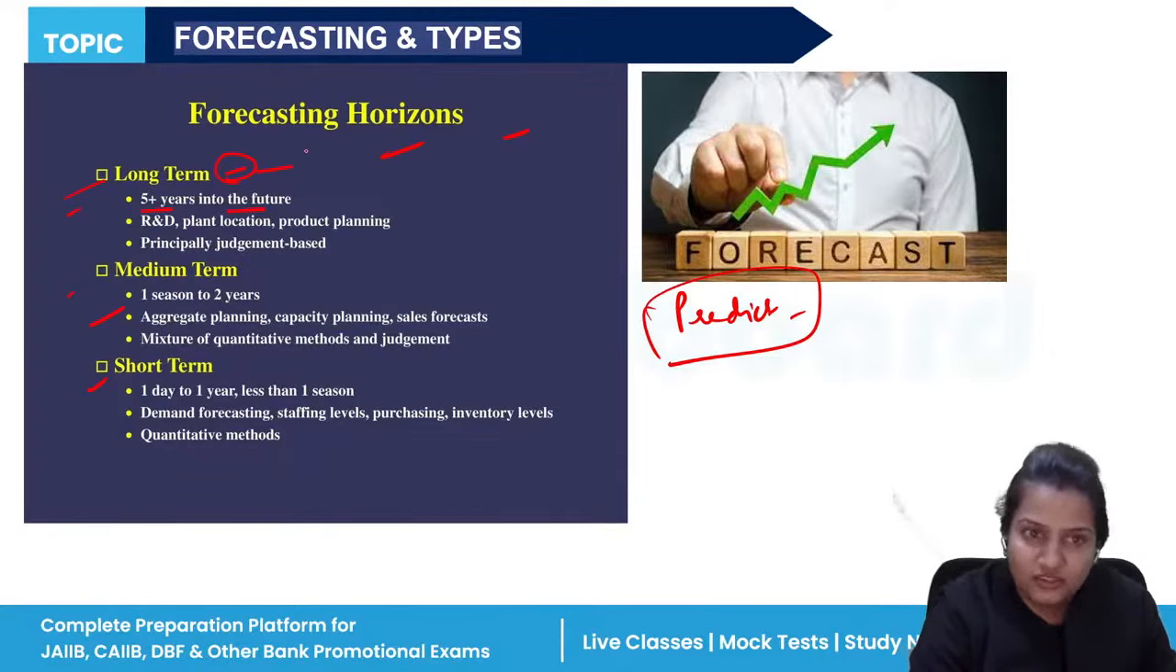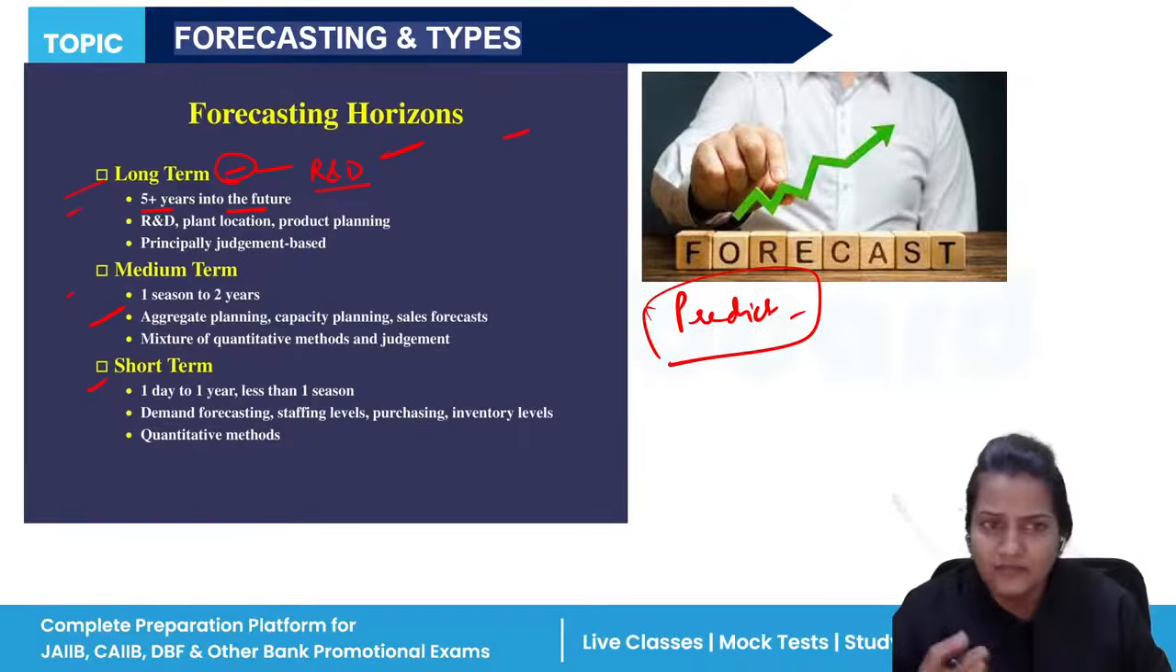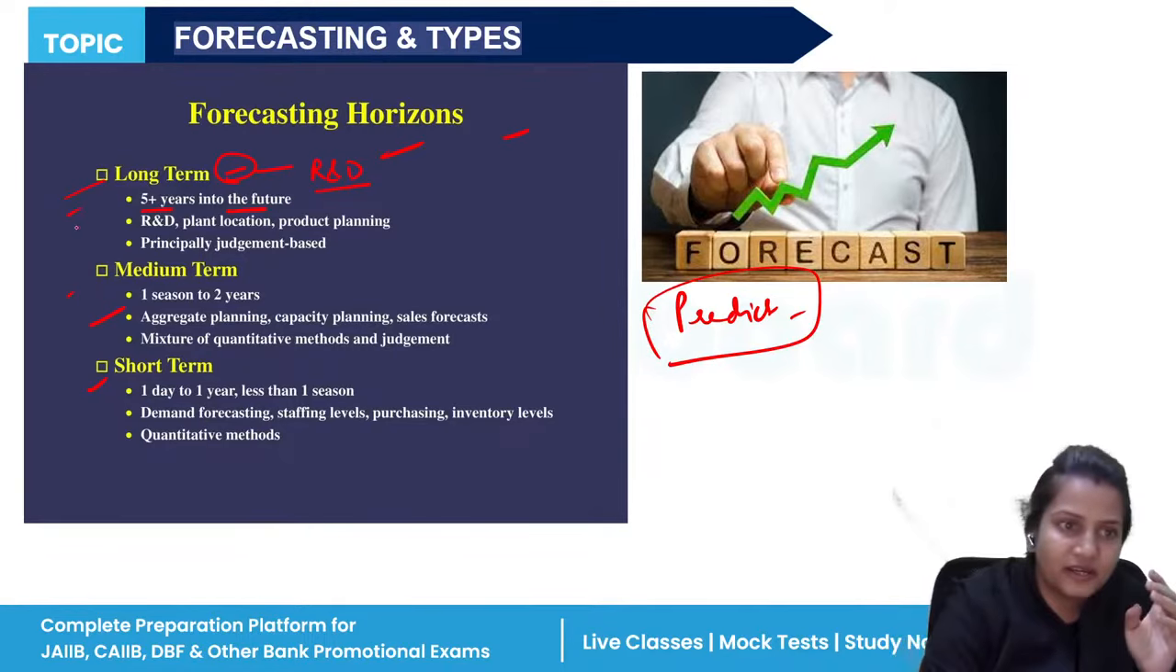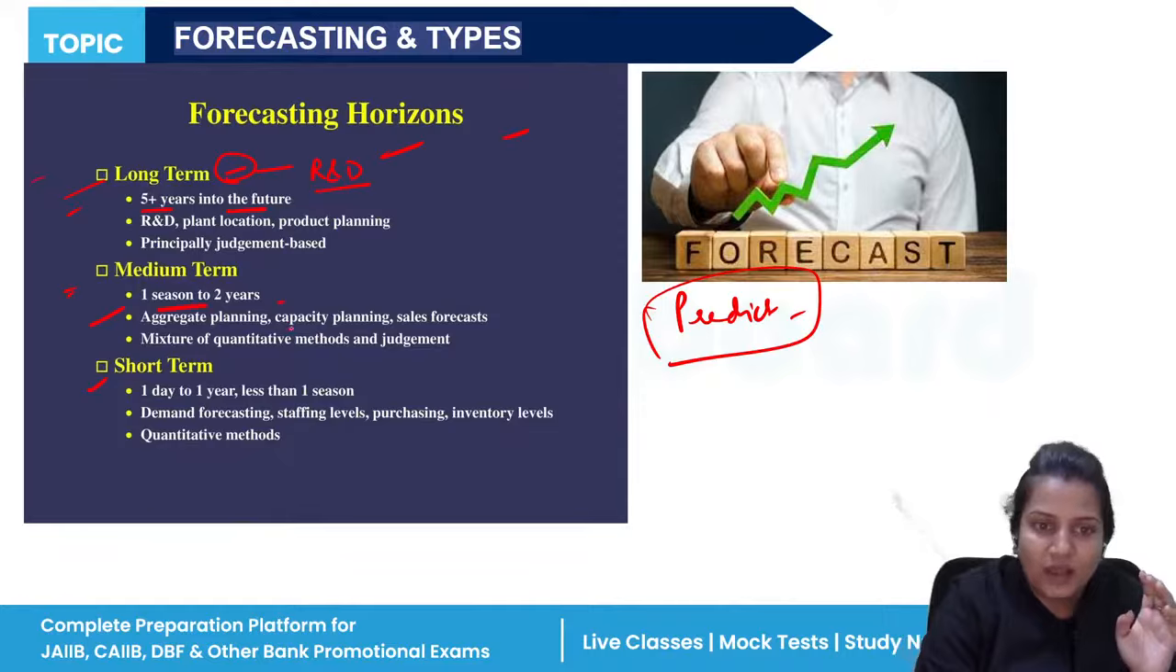It will take a lot of energy also, because you are investing more in R&D. If you are forecasting for a long period of time, let's say for 10 years, 15 years, you need a lot of money, you need a lot of resources. So it is a bit expensive one. Medium term means from 1 to 2 years. So capacity planning, sales forecast, everything should be used in a medium manner.